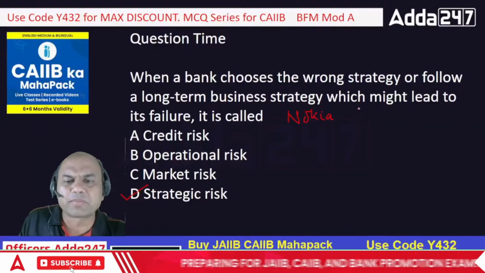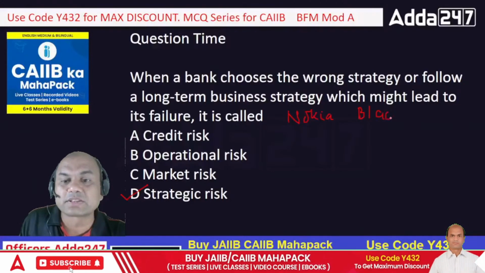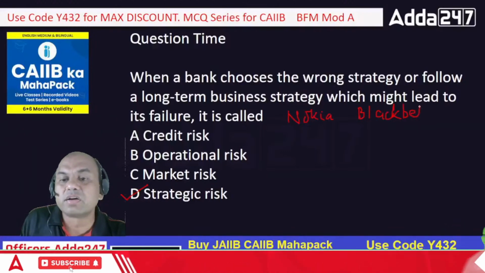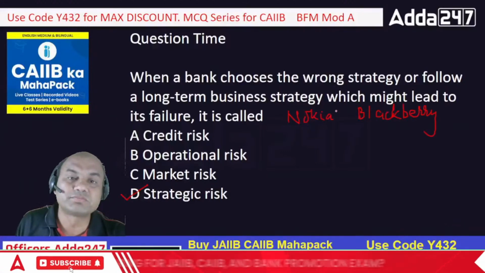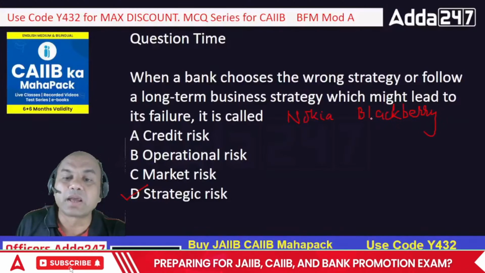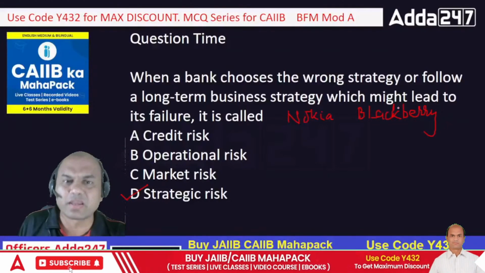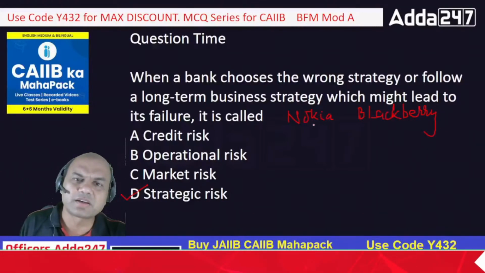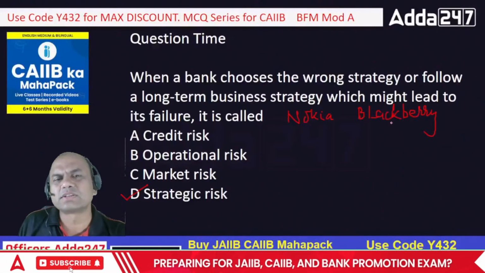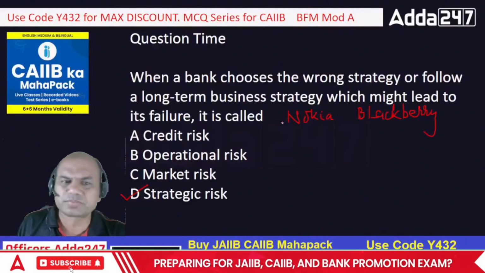BlackBerry, what happened to BlackBerry? BlackBerry phones were a prestige issue some 15 years ago. Now where is BlackBerry? Is it existing? No. Why take only these two examples? I'll give you many examples.